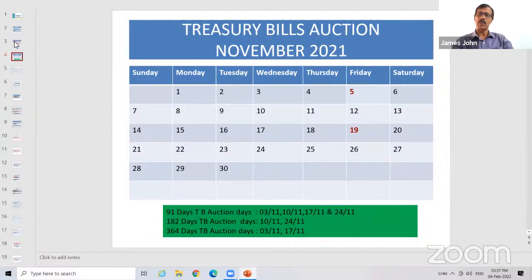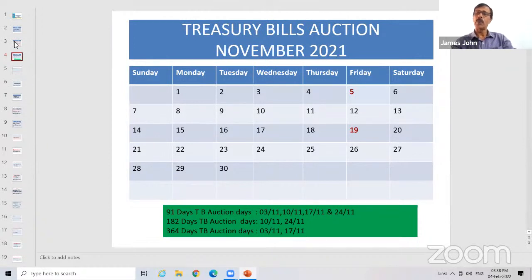Coming to the 182 days treasury bill. See, here I have marked in red 5 and 19. So these are all the reporting Fridays. As you know, every bank has to report their position, their demand and time liabilities, for the purpose of computation of CRR and SLR on a fortnightly basis. And this fortnightly basis started long back since its introduction.